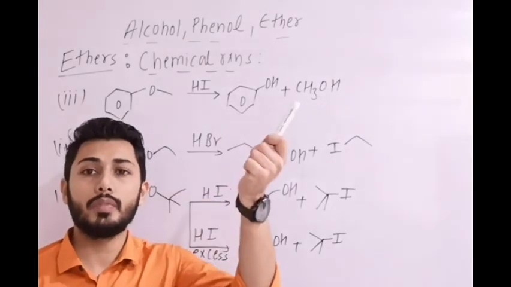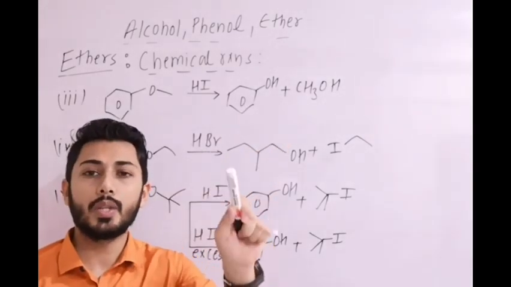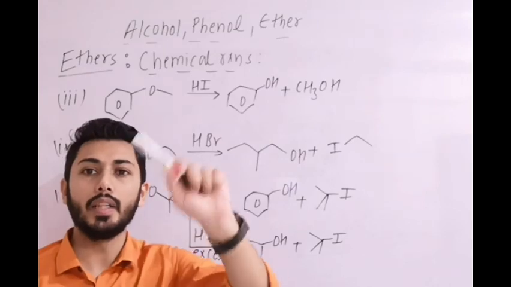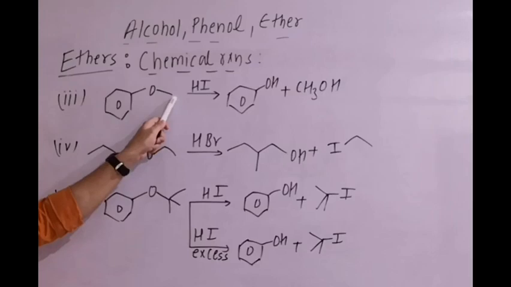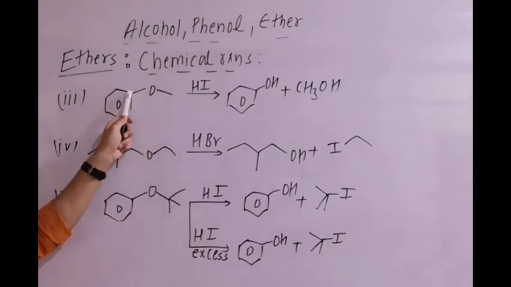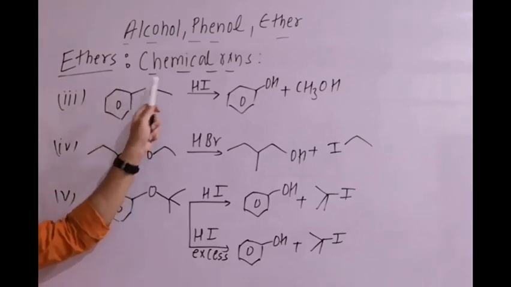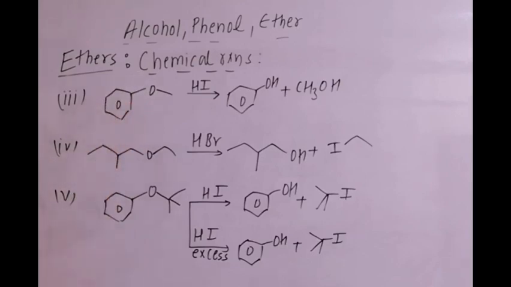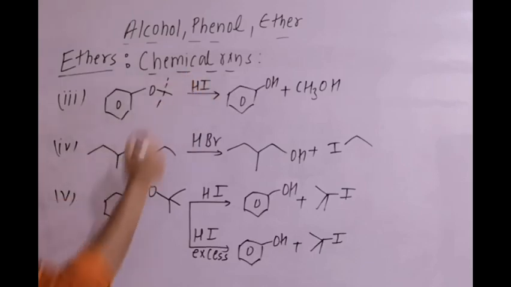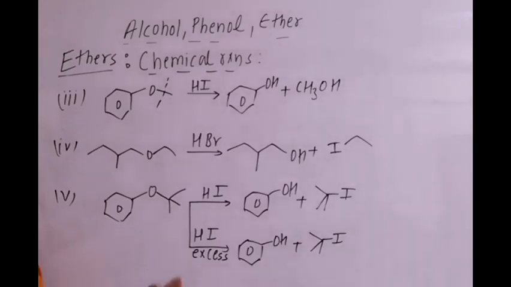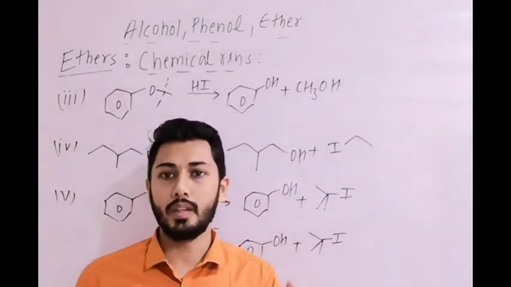Now remember the key point of SN2: the sterically less hindered carbon will be attacked by the nucleophile. So here I minus will attack CH3 rather than attacking the benzene carbon, and also there is partial double bond character between oxygen and carbon of benzene due to resonance delocalization. So here this bond is cleaved and CH3 will be attacked by I minus through SN2 mechanism. I hope you are getting how we decide which bond is cleaved.